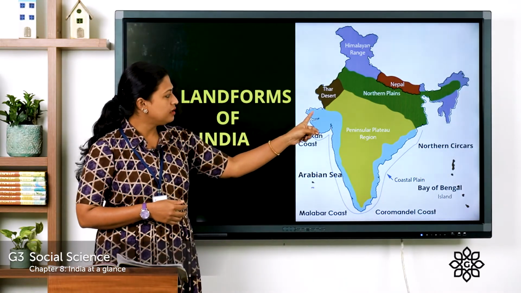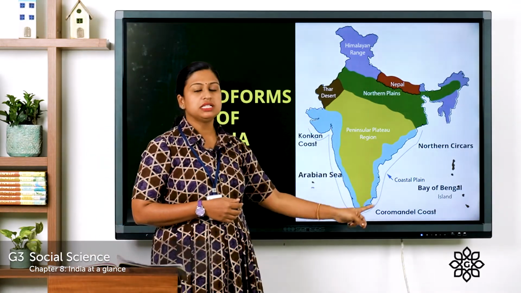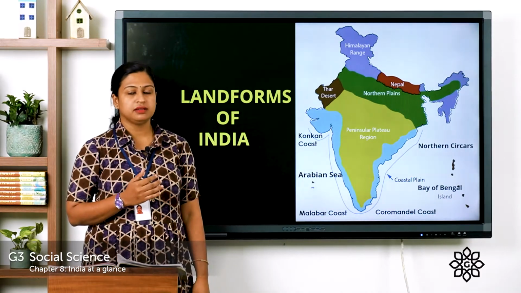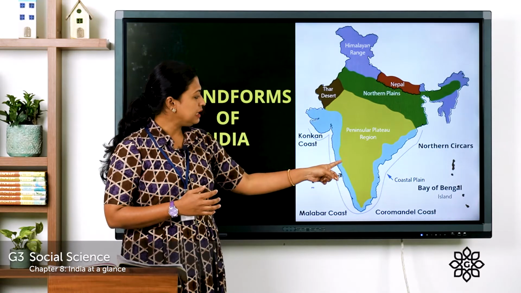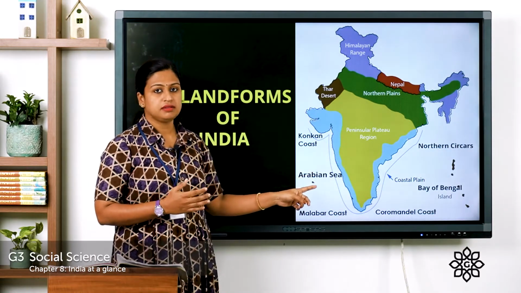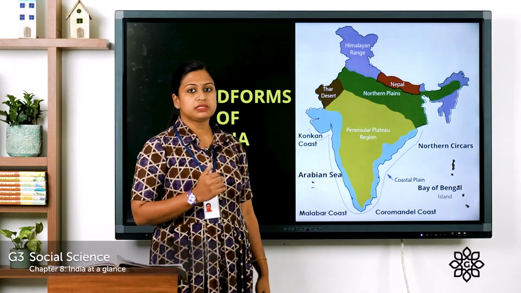Here you can see the blue shaded area. These are known as the coastal plains. Now why is it known as coastal plains? Because here the land meets the seas. That's why it is known as the coastal plains.